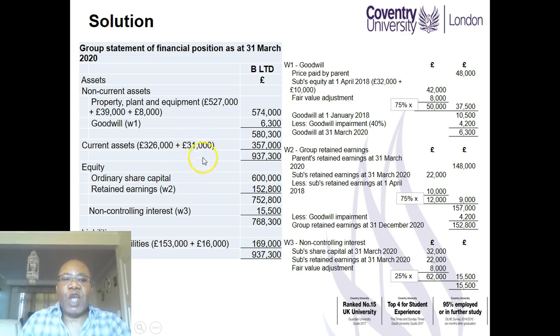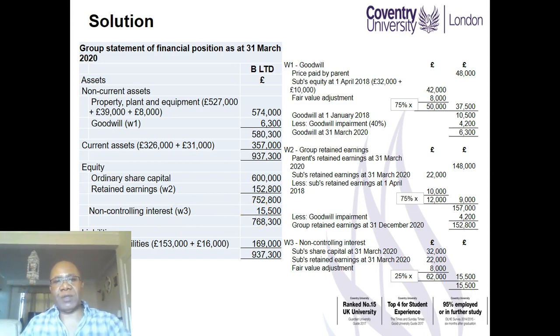We added the whole of it, not 75%. Please bear this in mind. And the current liabilities, we added the whole of it, again, not 75%. However, in the group accounts, we show the share capital of the parent, the retained earnings as in working 2. We'll look at that shortly. And there's a separate component here, which we refer to as the non-controlling interest. You have to work this out in working 3.